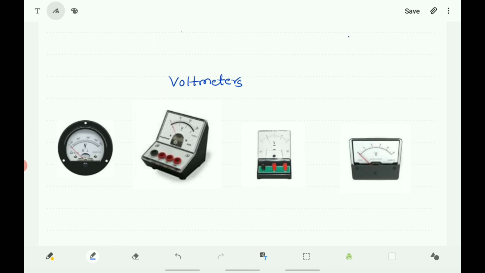And there is also the digital voltmeter, which gives a numerical display of voltage. In this way you can measure how much voltage there is in the circuit, which is nothing but the potential difference across the ends of the wire.